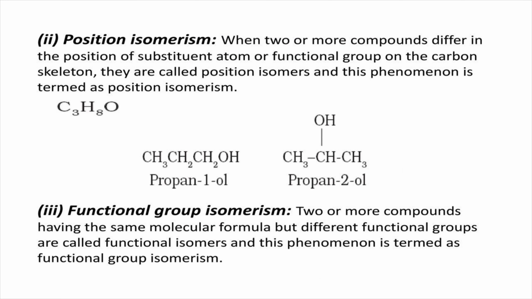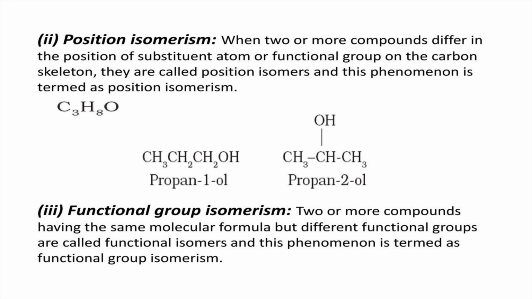The next one is position isomerism. When two or more compounds differ in the position of a substituent atom or functional group on the carbon skeleton, they are called position isomers, and this phenomenon is termed position isomerism. For example, in the molecular formula C3H8O, 1-propanol and 2-propanol are position isomers. Here, the position of the OH group is changed. Similarly, 1-butene and 2-butene are position isomers with molecular formula C4H8. Here the position of the double bond is changed.